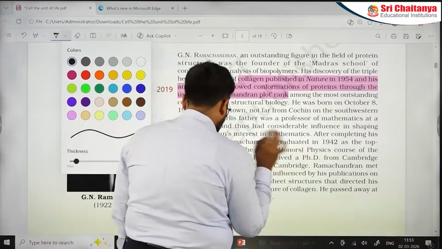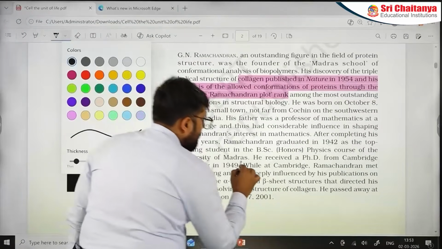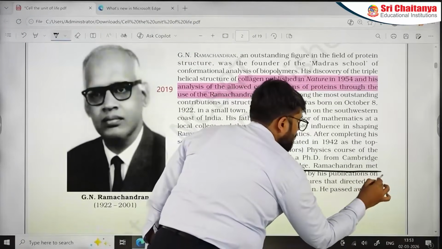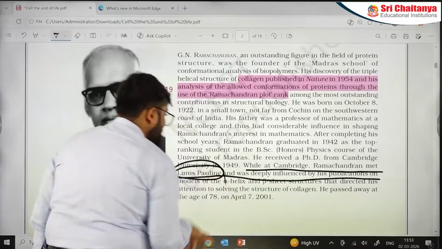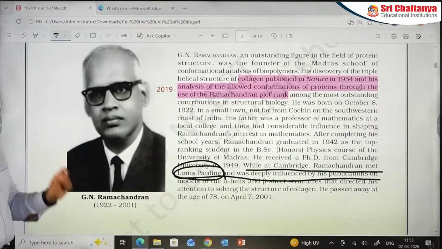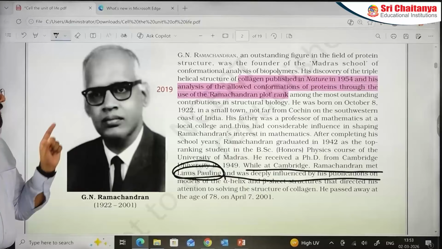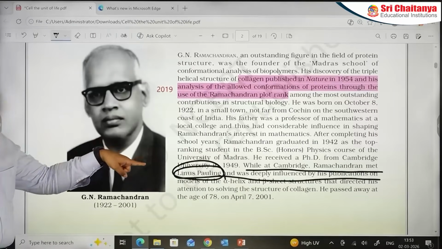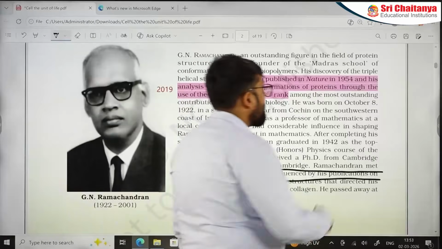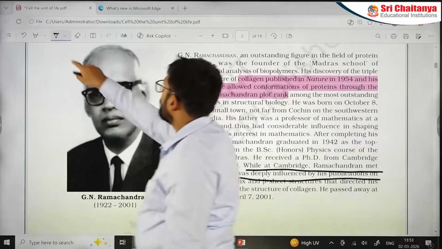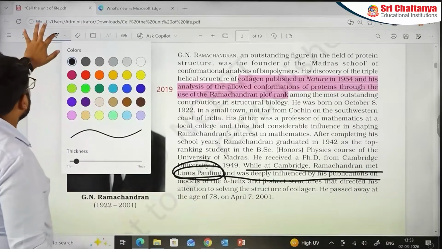Except for Dr. Ramachandran, we have a small idea about Linus Pauling also here. So now that is an interesting point. It is about this, but if I want to give you a matching and if I want to give you a statement-based question, I can give you about Linus Pauling as well. Let's move fast. Let's go to the next section. Let's see how it is.